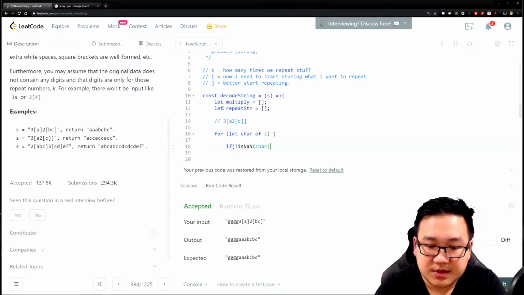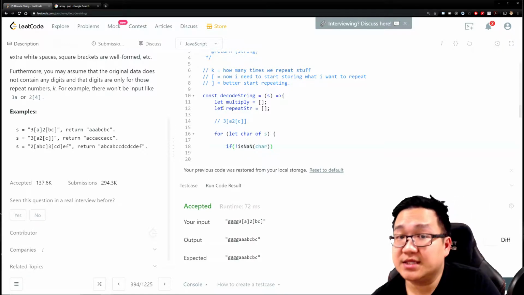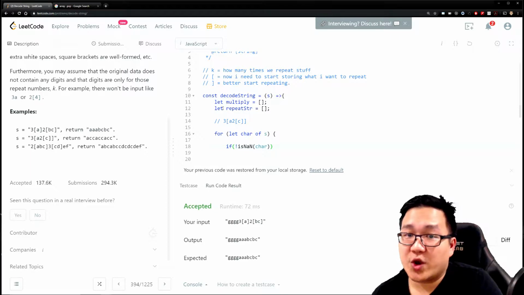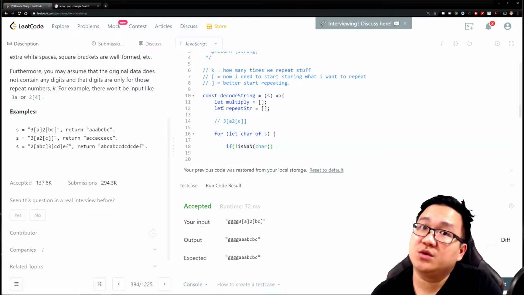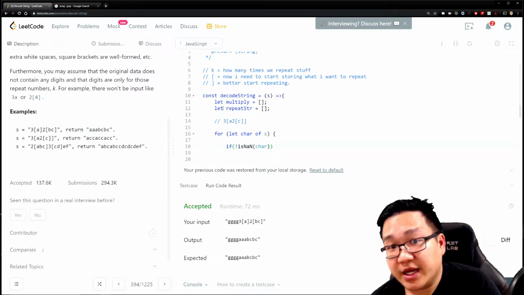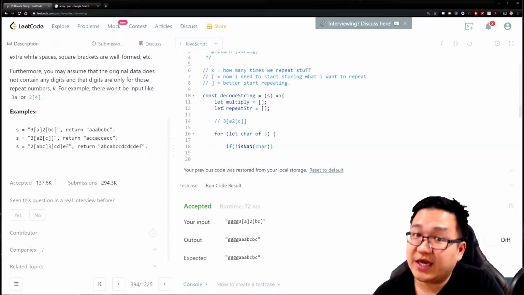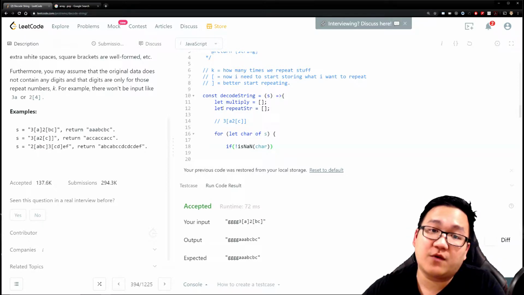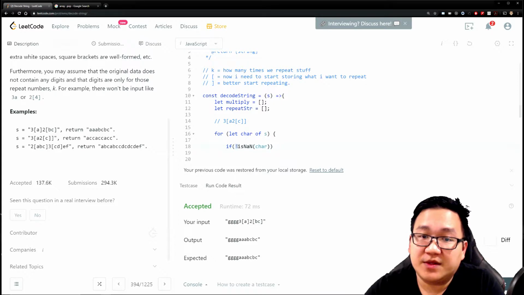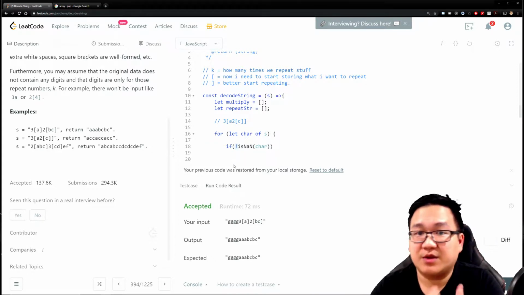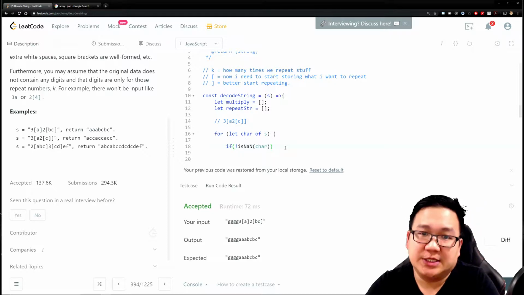For those who don't know, isNaN basically checks whether a string value can be interpreted as a number. If it can be, it'll return false, so having this bang, it's falsy and then you convert it back so it becomes true.